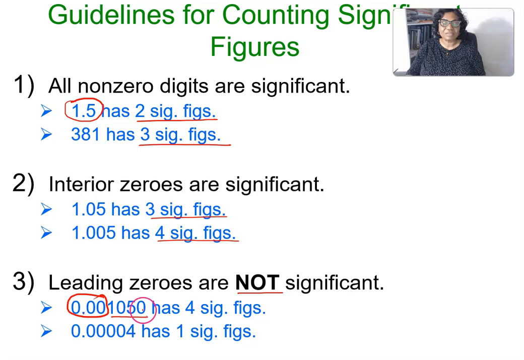This one is significant because it's after a number after a decimal point. That's why this is significant. So we have 4 significant figures. Here, all these are leading zeros, so we have only 1 significant figure for this number.